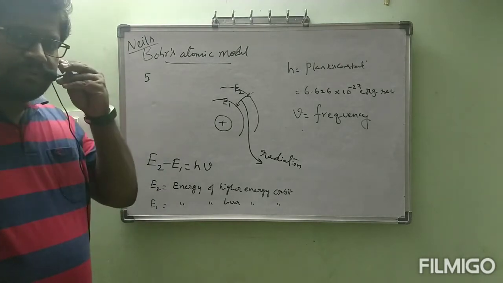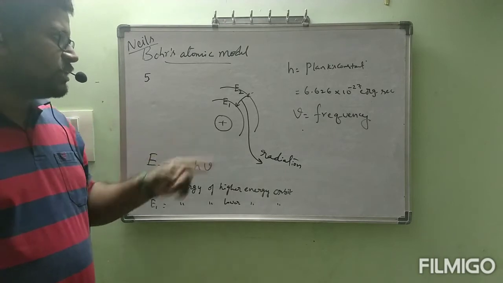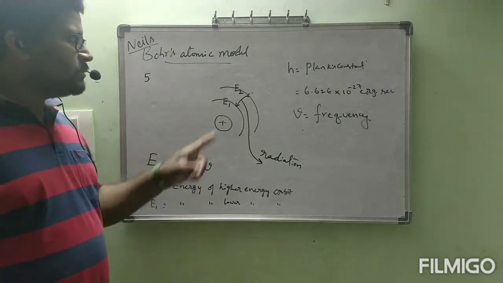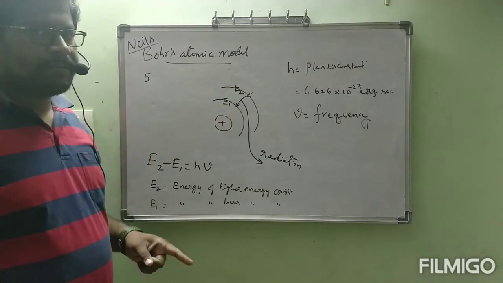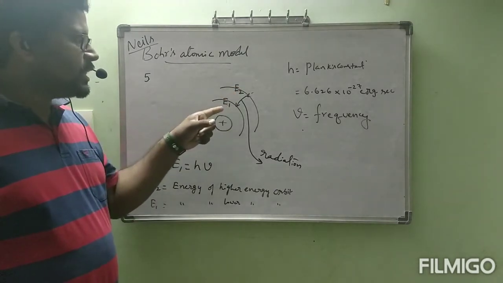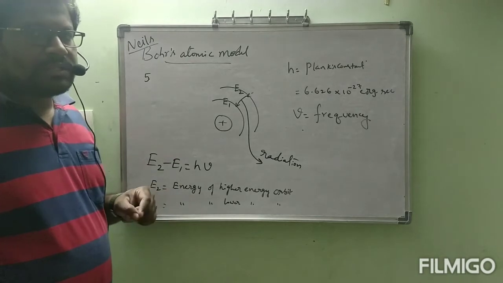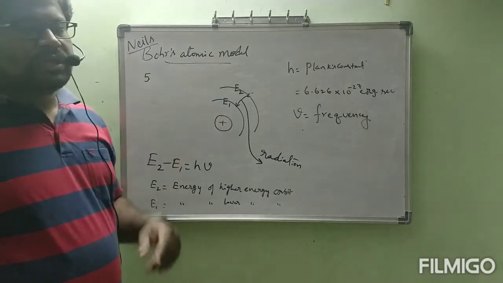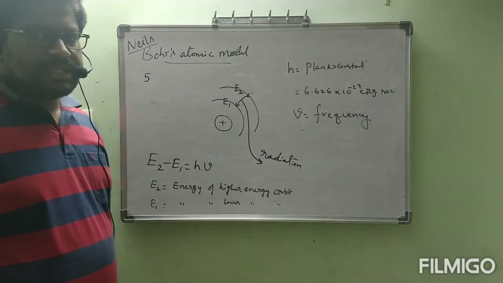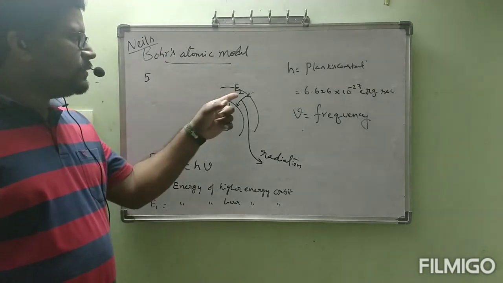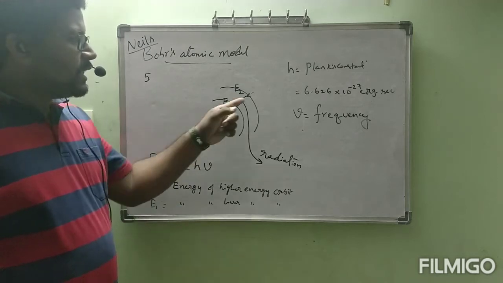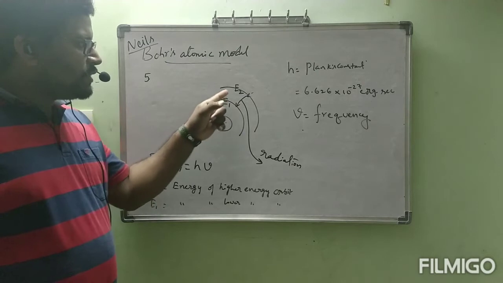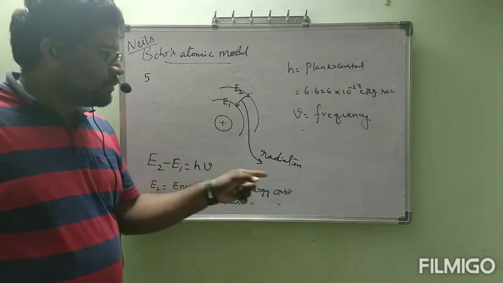When an electron jumps from a higher energy orbit to a lower energy orbit, E2 energy is greater than E1. That was already given by Niels Bohr: when we move away from the nucleus, the energy of the orbit increases. Now E2 is greater than E1. When an electron jumps from the E2 energy level to the E1 energy level, the difference in energy is emitted in the form of radiation.